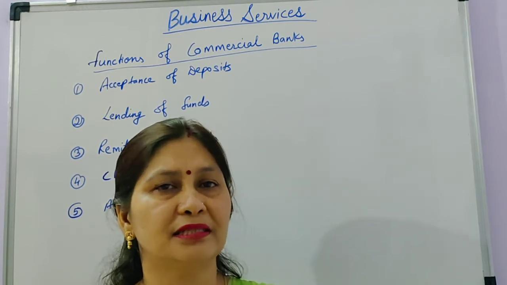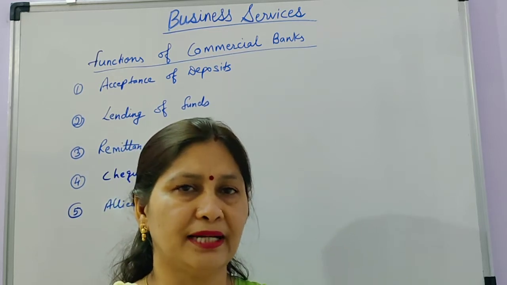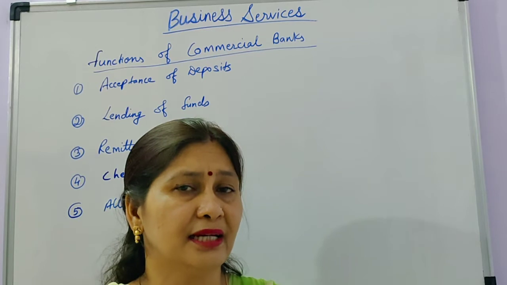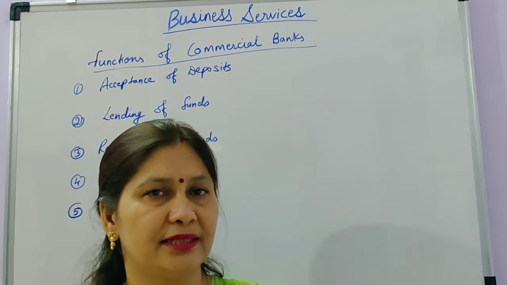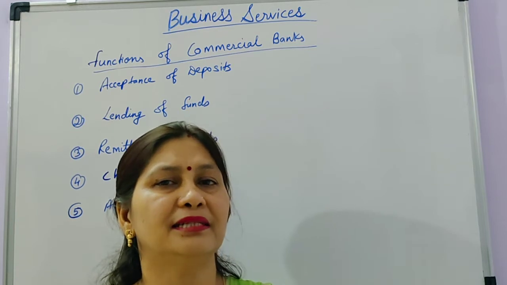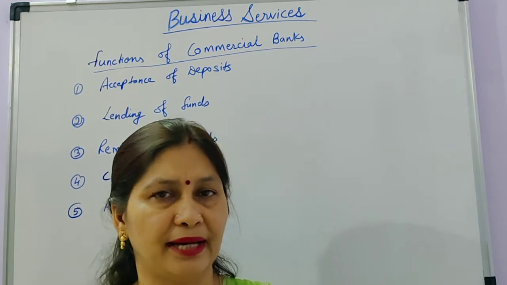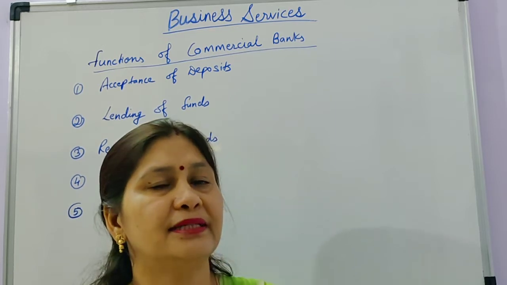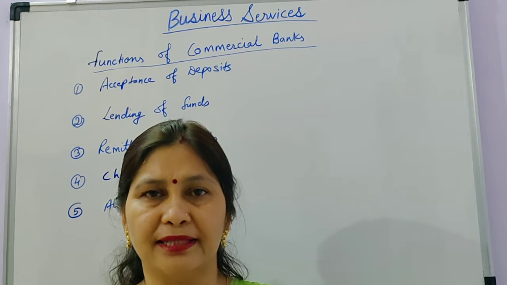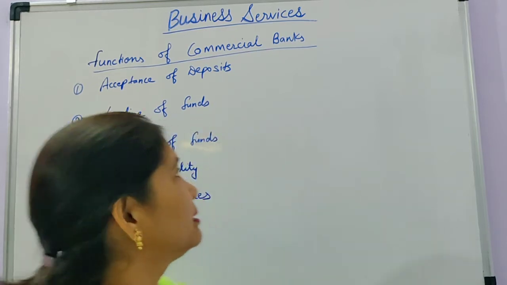The bank advances loans, that is, whatever the savings of the public are, those savings are utilized for advancing loans to the public. On those loans, the bank charges some rate of interest, which is the profit and the earning of the bank. In this way, banks not only accept deposits, but the second function of commercial banks is that they lend or advance money to the public.